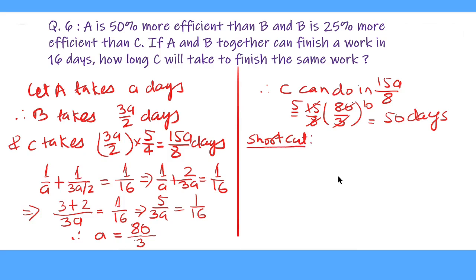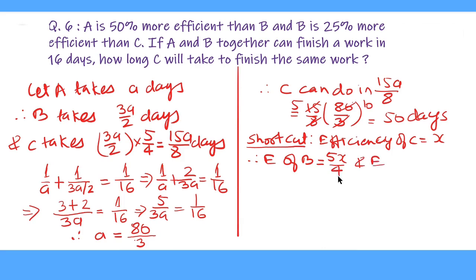Now we do it by the shortcut method. Let the efficiency of C equal x. Therefore, I am writing the efficiency of B, as B is 25% more efficient than C, this will be equal to 5x upon 4. And the efficiency of A, as A is 50% more efficient than B, so we multiply 3 upon 2 to the efficiency of B to get the efficiency of A. So that will be 5x upon 4 into 3 upon 2. Now we add the efficiency of B and A.